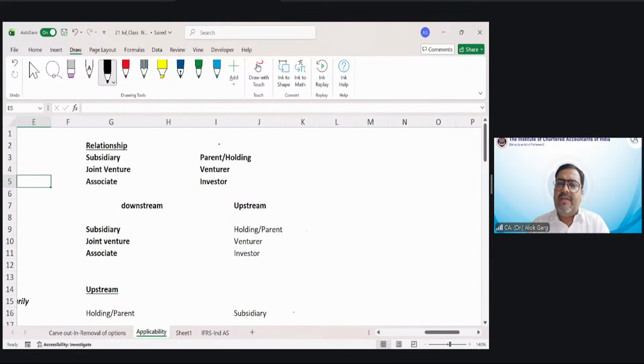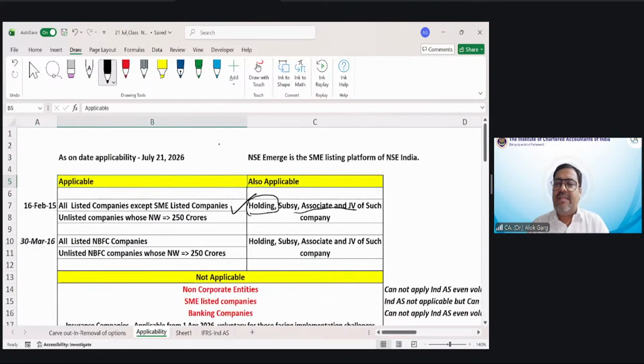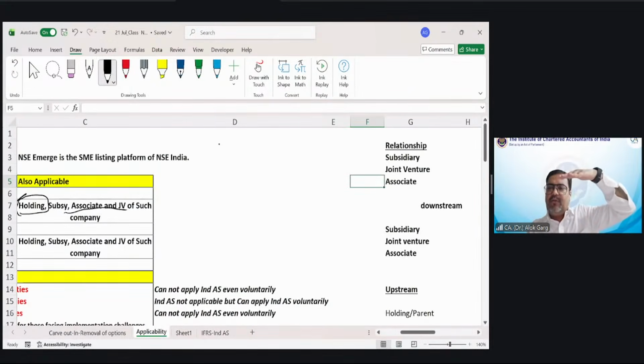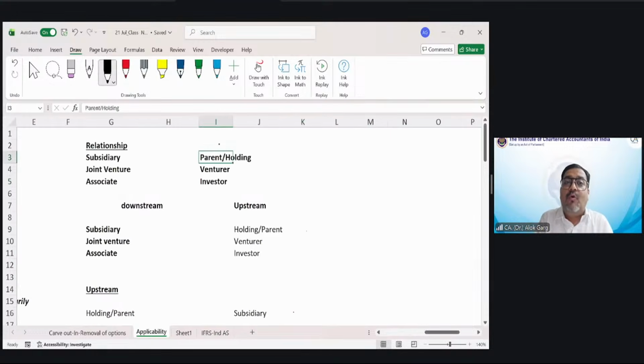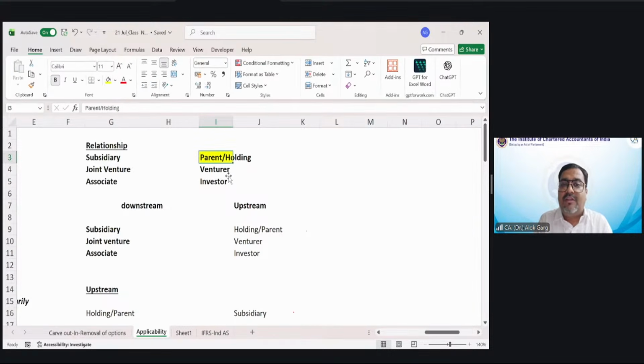So if you see, the notification says if Ind AS is applicable to a company, it is automatically applicable to the holding of such company, right? So on the upstream, it has only covered holding. On the downstream, it has covered subsidiary, associate, and joint venture. So friends, it has only covered the holding, not the investor, not the venturer.